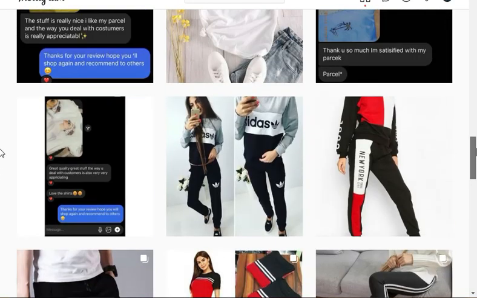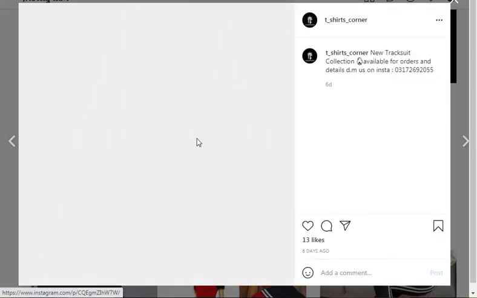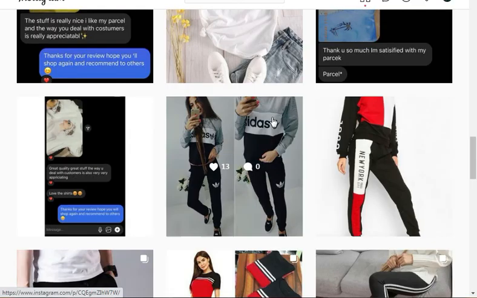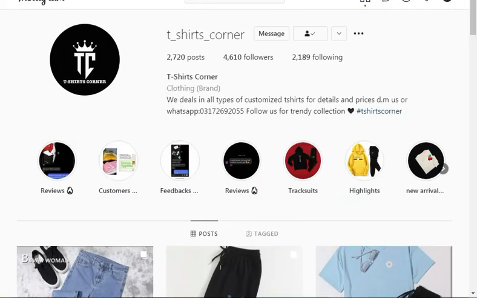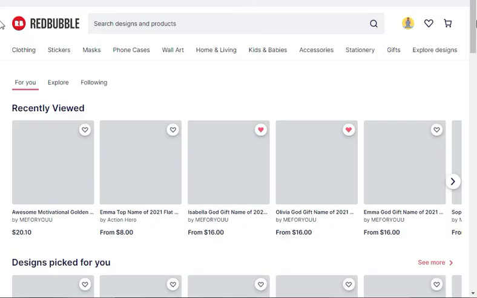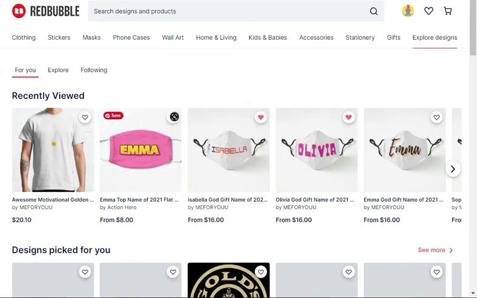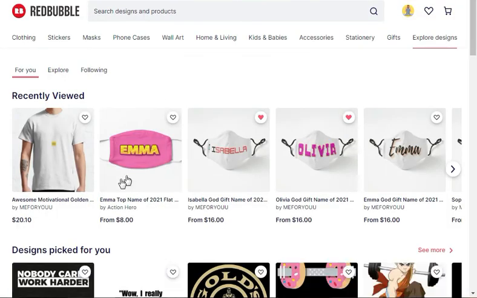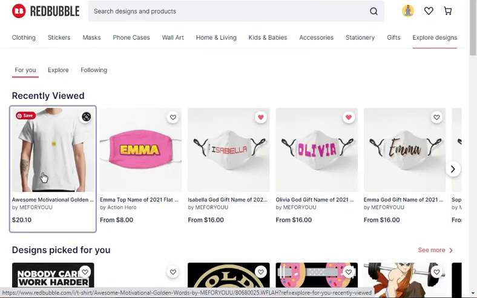When they click on some of your designs and want to get a t-shirt like this, when someone wants to get this awesome t-shirt from you, then they will click on your bio link, and they will be directly redirected to your website on Redbubble. When they come to Redbubble, they will simply click here and buy your product. Look, your product is $20. If you buy your product, the product value is $20.